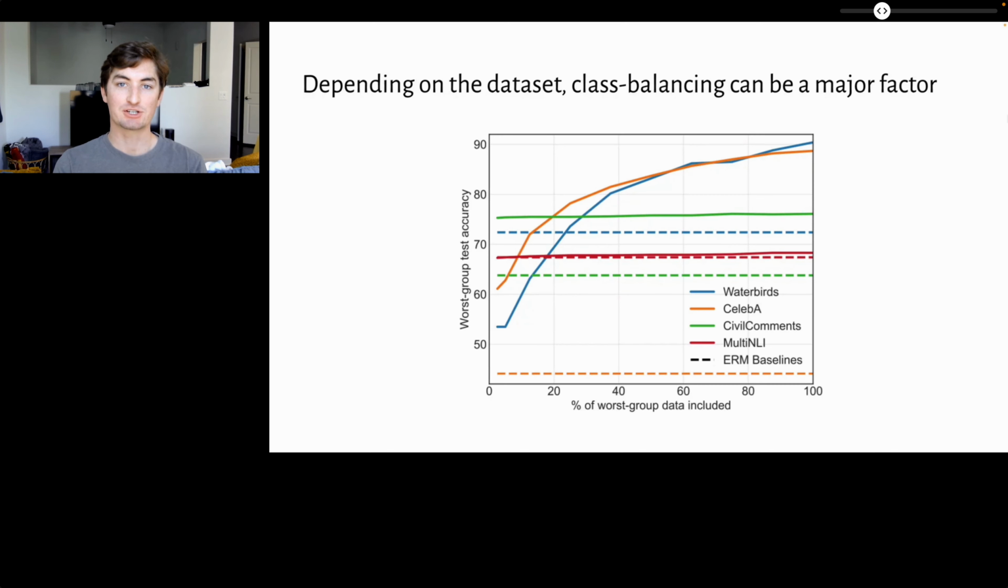We perform an ablation on the percent of worst-group data used for last-layer retraining. Here, ERM is not class balanced, but the held-out dataset is class balanced. While performance tends to increase with more worst-group data, the large improvements at low percentages indicate that class balancing can be a major factor in performance.